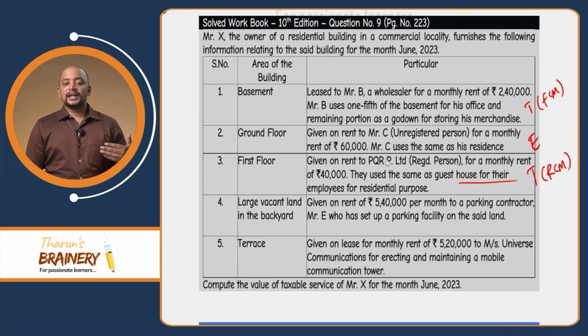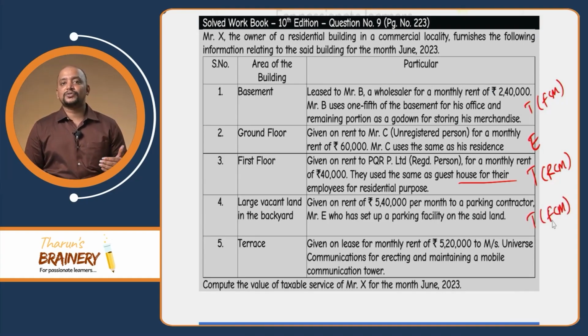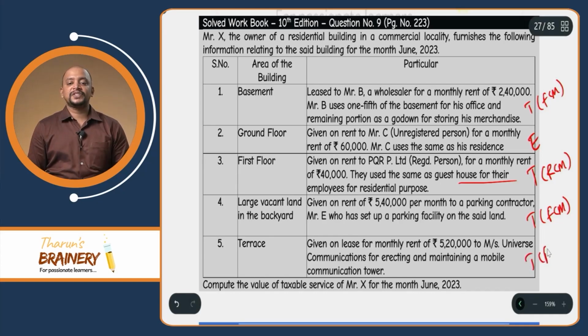Then large vacant land in the backyard given on rent for 5,40,000 per month to a parking contractor. So it's a residential property given on rent for commercial purpose. So it will be taxable under FCM in the hands of Mr. X. Then terrace given on lease for a monthly rent of 5,20,000 to Universe Telecommunications. Same, residential property given on rent for commercial purpose, it will be taxable under FCM in the hands of the property owner.